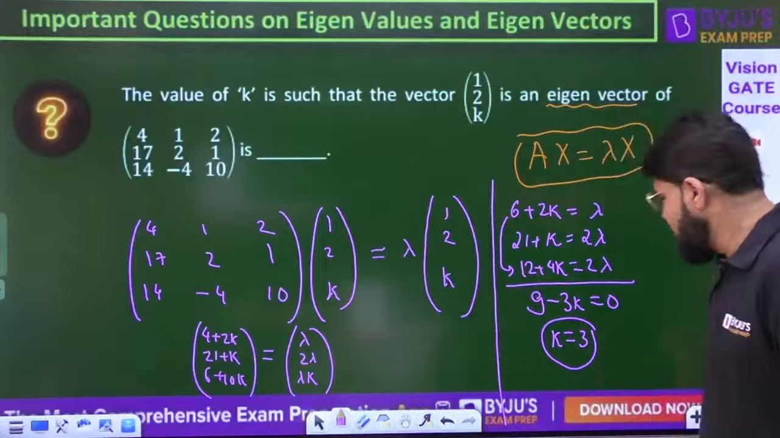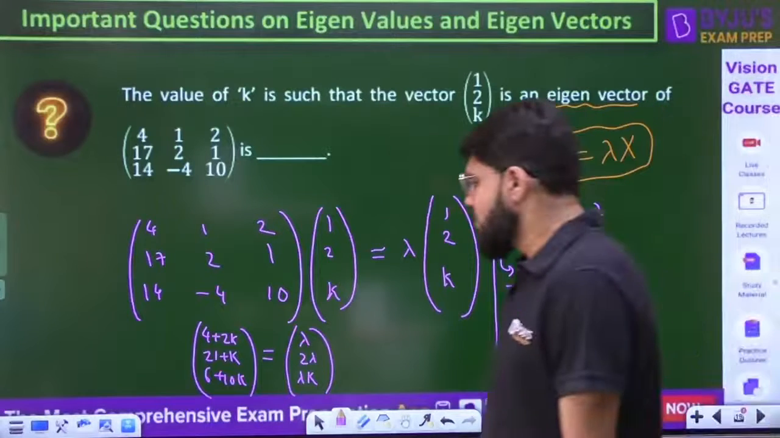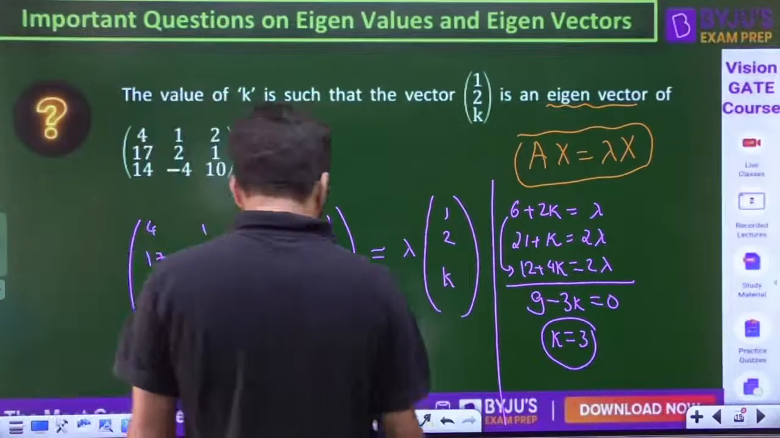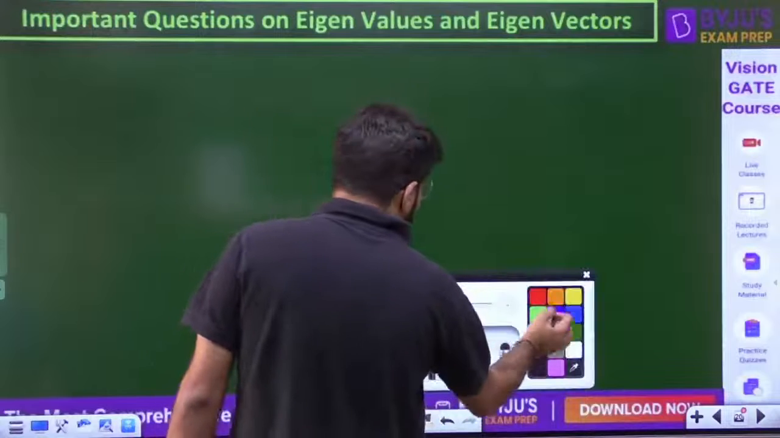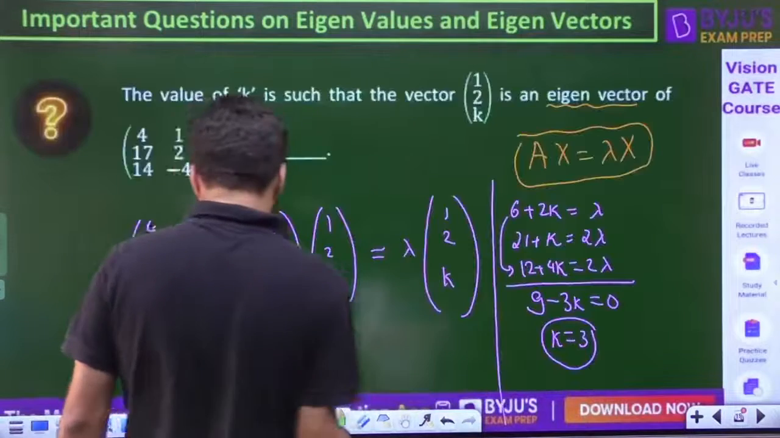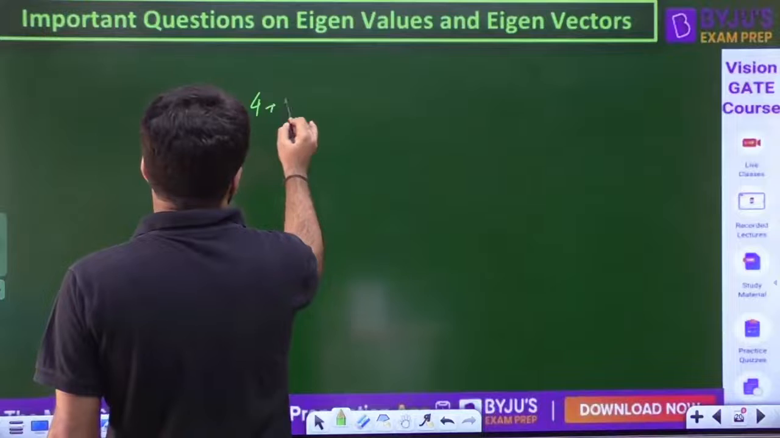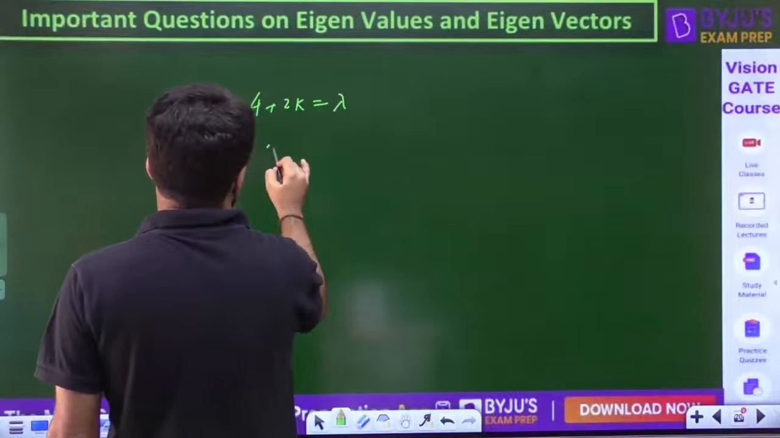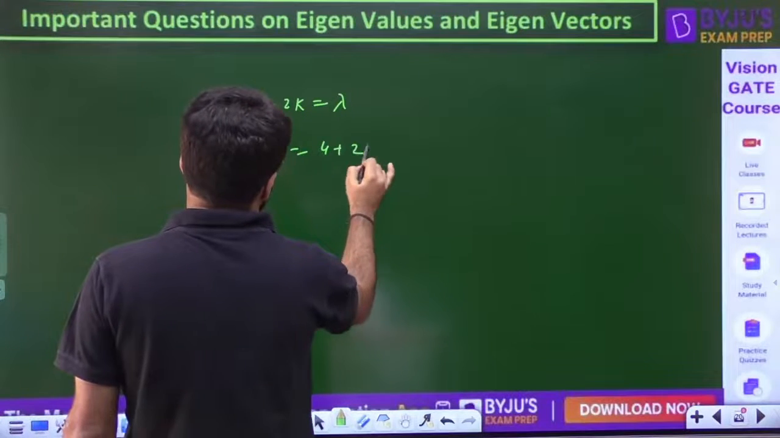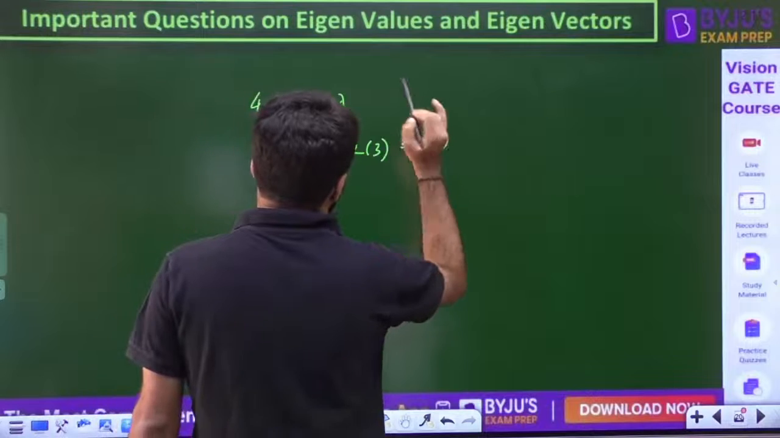Right. So k will be 3. We wanted k. Suppose you want lambda, if the question asks for it, how much will it be? 4 plus 2k is equal to lambda. So lambda is 4 plus 2 into 3, that becomes 10.